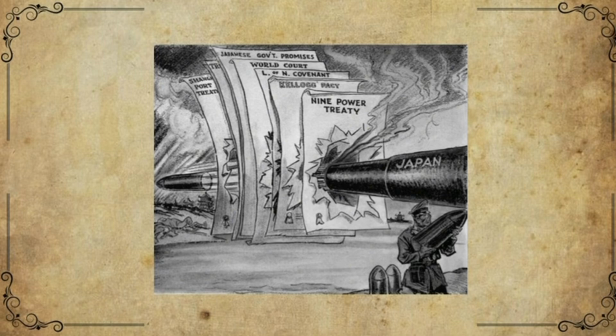The invasion of Manchuria had several major consequences. Japan ignored instructions from the League of Nations to withdraw and eventually left the League altogether, becoming increasingly isolated from the international community. The success of the invasion encouraged further expansionist policies and strengthened the position of the military within the government. Japan also began to form alliances with other aggressive powers, including Germany and Italy, further shaping its foreign policy.